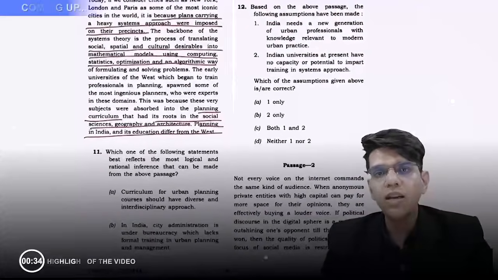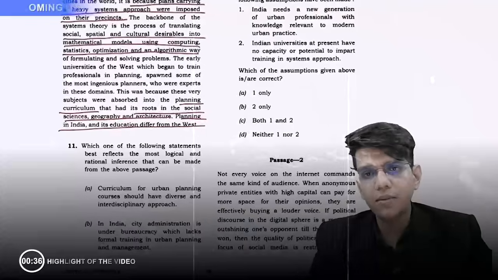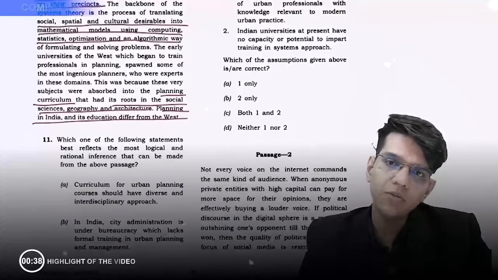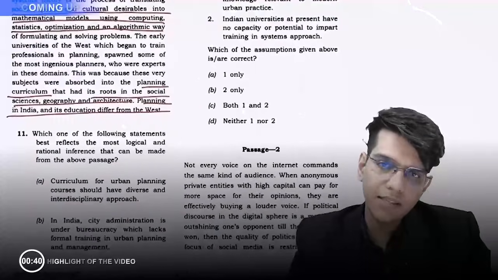So because they introduced these courses initially, they had better designers, and because of which the cities are better designed.